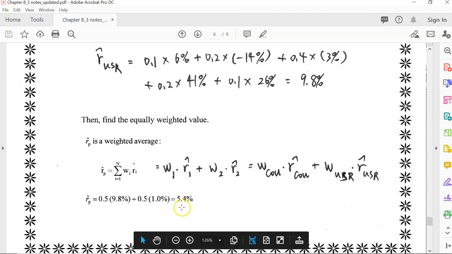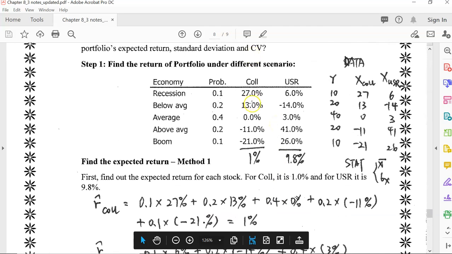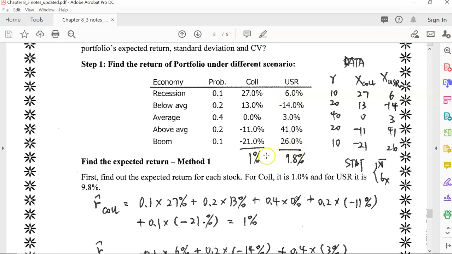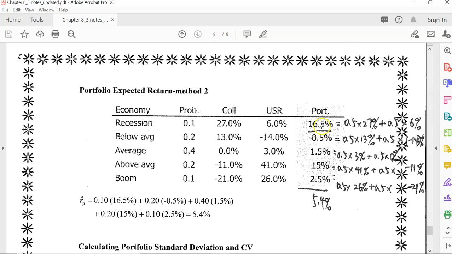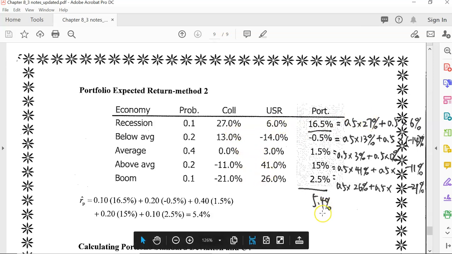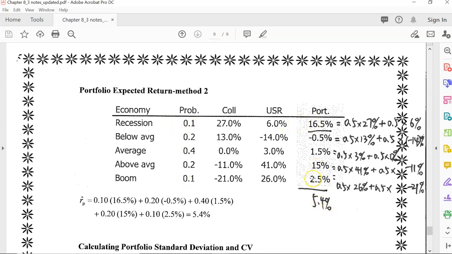Same as the first method. The first method is to calculate expected return for the 2 stocks first and take the weighted average. The second method is to calculate portfolio return in 5 economy scenarios first by taking the weighted average of the 2 stocks, and then calculate portfolio return by using 5 probabilities multiplied by the 5 portfolio returns.